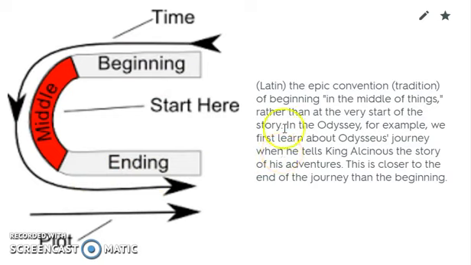It's Latin, the epic convention or tradition of beginning in the middle of things rather than at the very start of the story. And I'm going to ask you why. Something to think about is why would an author start here as opposed to here? How does it enhance the story to start away from the beginning of the story? Okay, you can read the rest on your own.